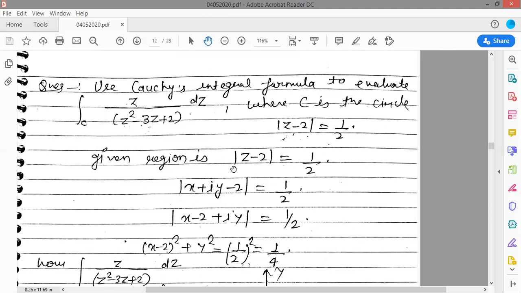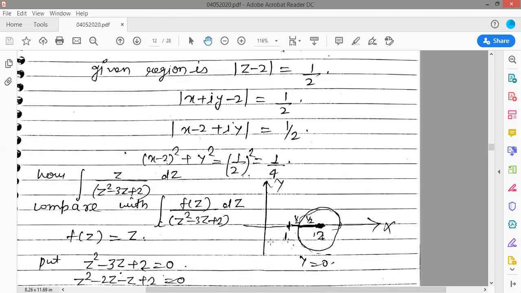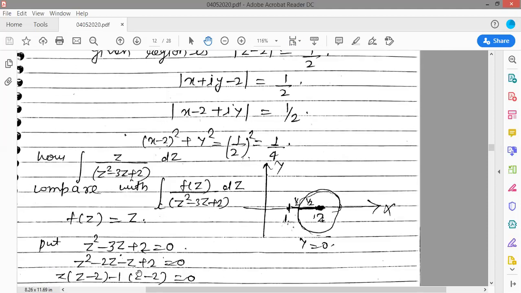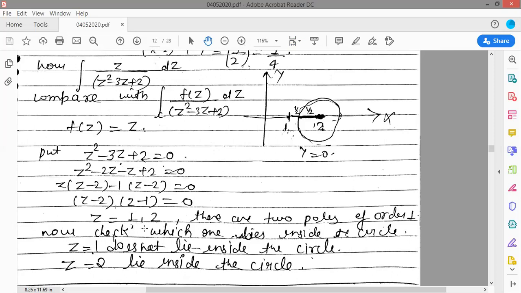So the given region is mod z minus 2 equals half. That means this is also a circle of radius half and center at (2, 0). x minus 2 whole square means x equals 2, so the center is at 2, and there is no y term here, so y equals 0. First find your singular points, so put the denominator equal to 0. So z equals 1 and z equals 2.